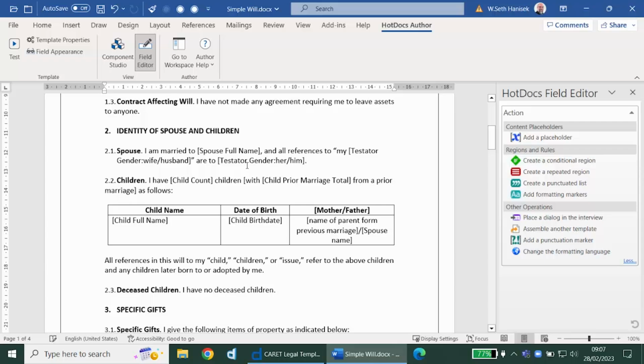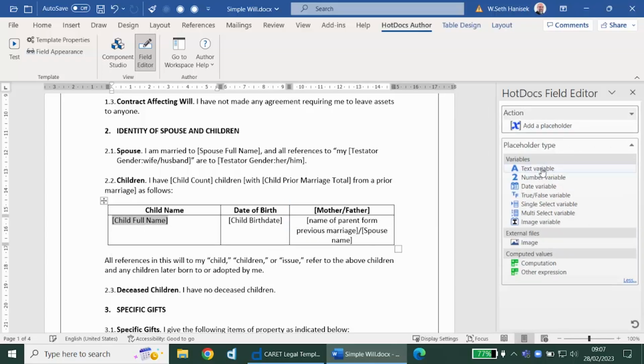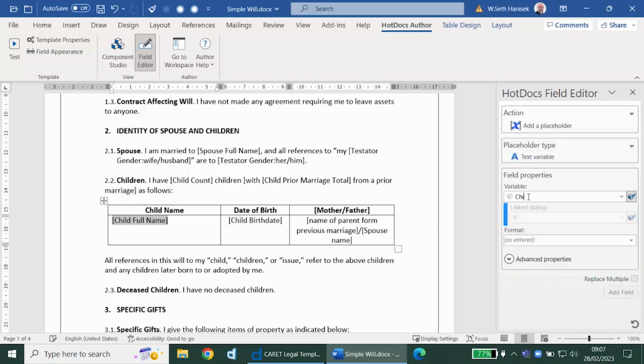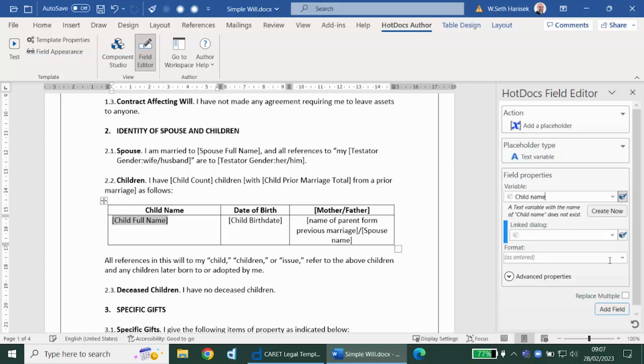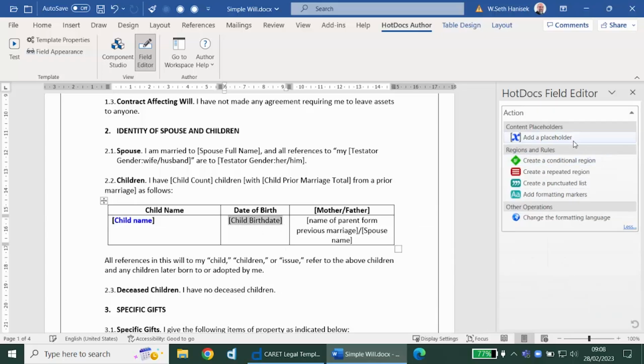We can also create lists of information. So here I have a list of children. We first need to define the questions needed for each individual child. So we will need the child's name. We will need the child's birth date.